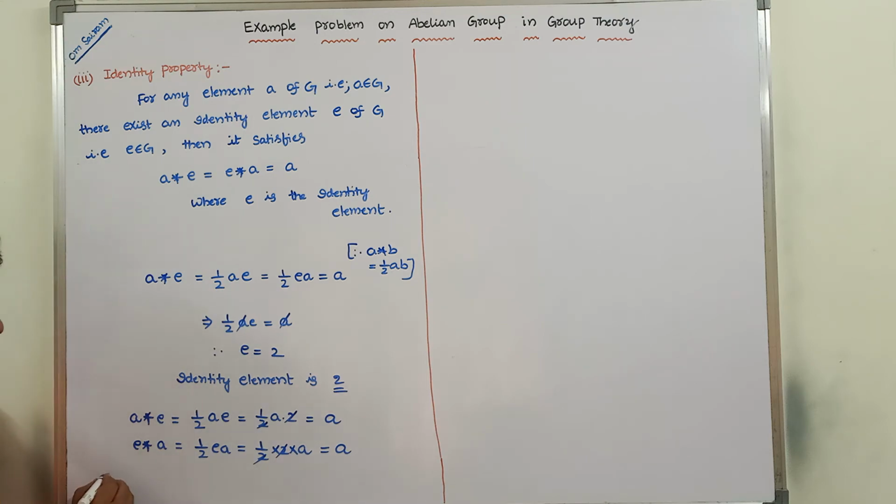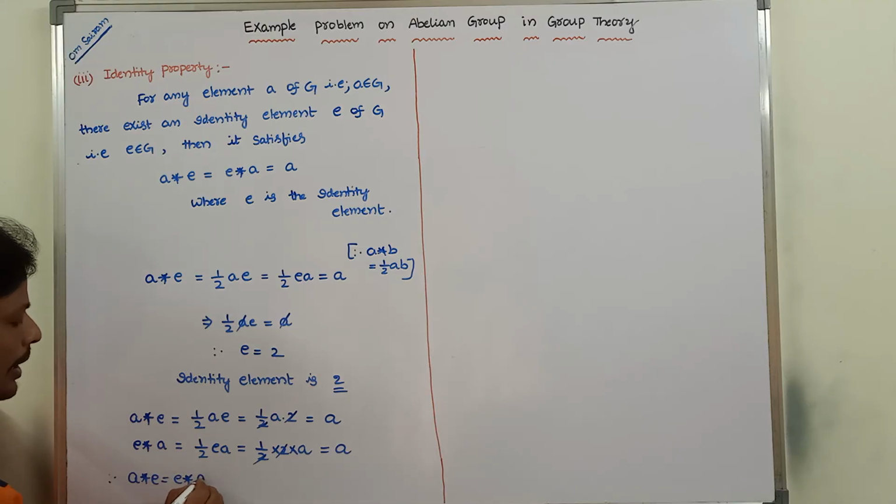Therefore it satisfies a * e = e * a = a. Therefore star satisfies the identity property.